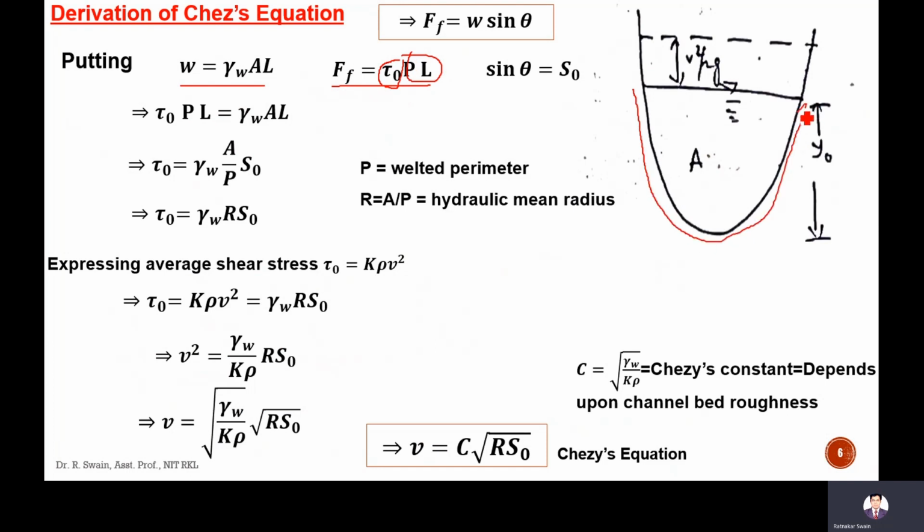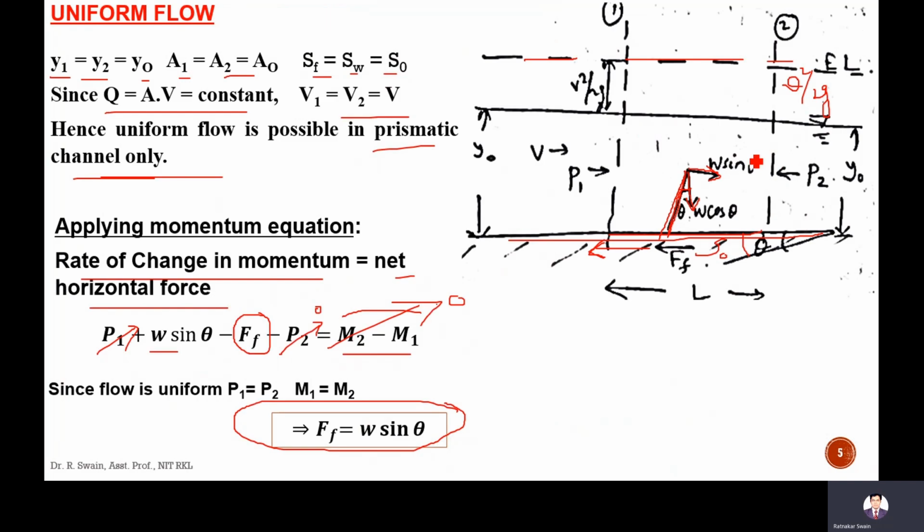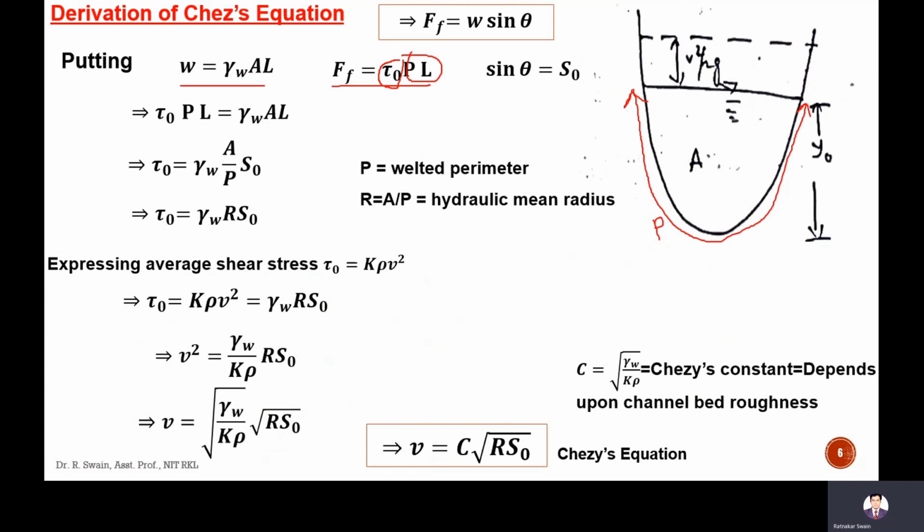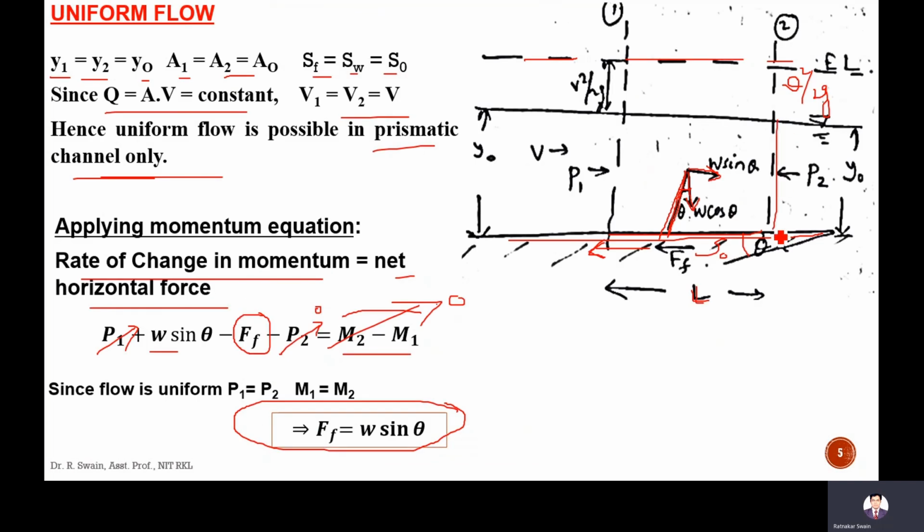So this is the P, that is the perimeter, and along the length of the channel, the contact area will be P into L, where L is the length from section 1 to section 2. If here or here it is P, then total contact area will be P into L.